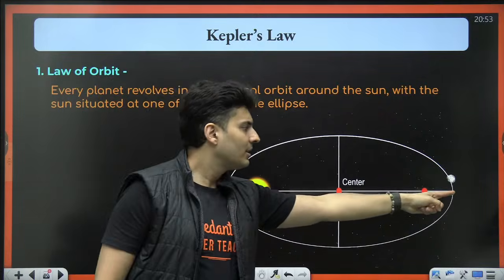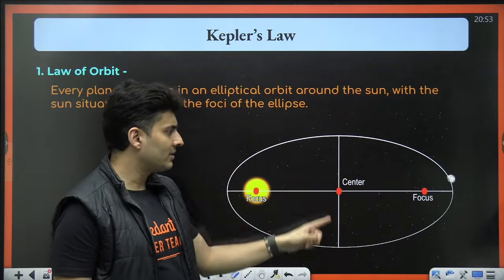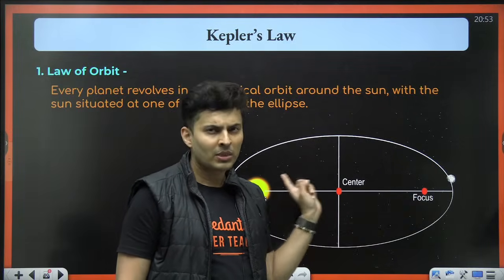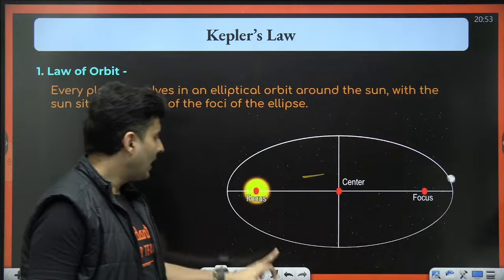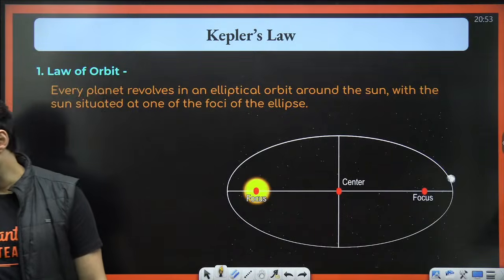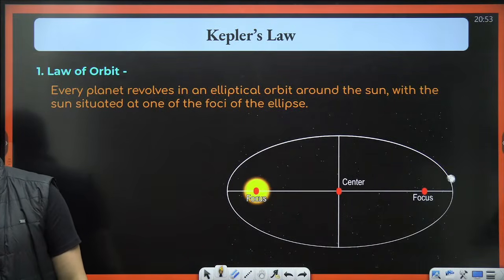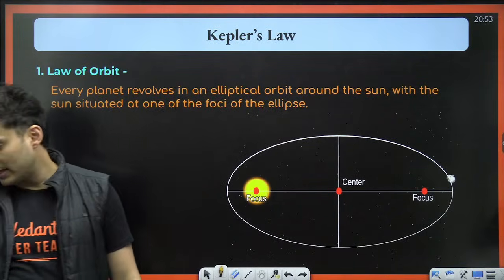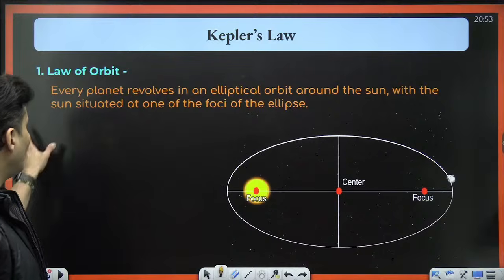Remember, for an ellipse, this is the major axis, this is the minor axis. This is the center. There is one focus F1 here, F2 here. Nothing is there at F2. Only at F1 you will get the sun. That's all. I hope this is clear. Everybody with me? Awesome. This is the first law of orbits.